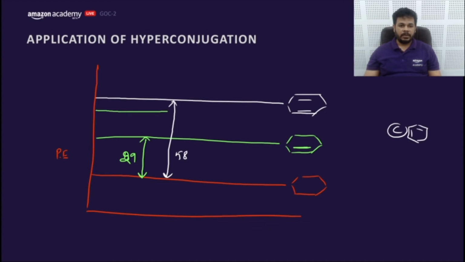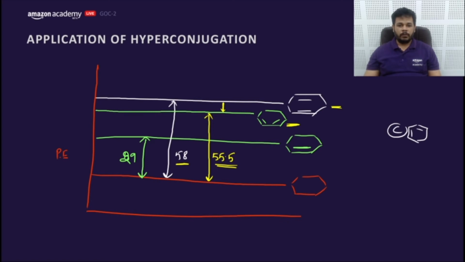That means somewhere here. This would be the energy profile of this conjugated compound. That means this data would be lesser than 58. That is for sure, because this compound is more stable than this. Getting my point? So how much would it be? It can only be known practically, and it was found to be 55.5.